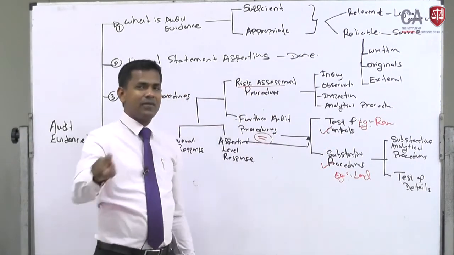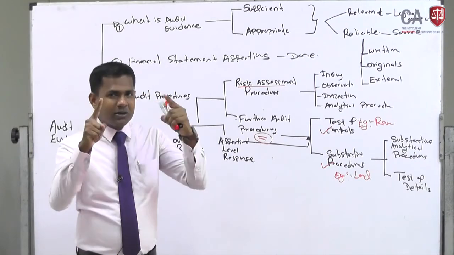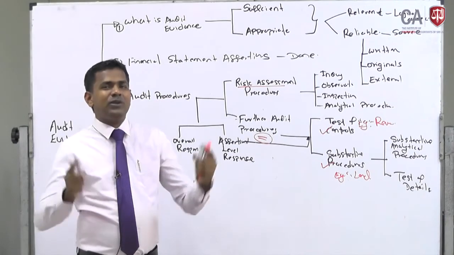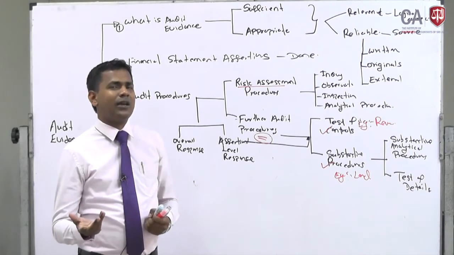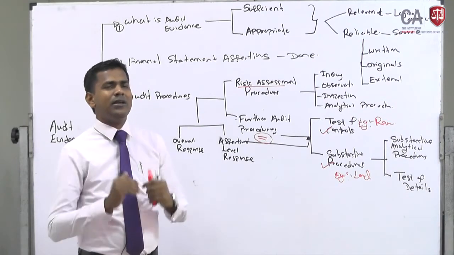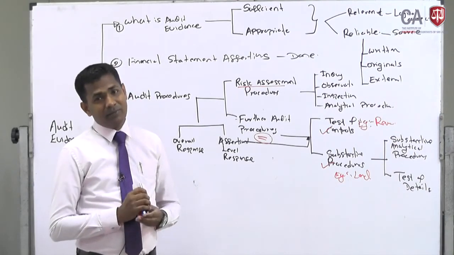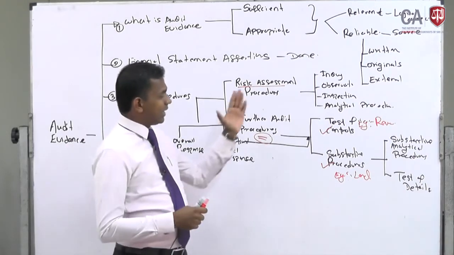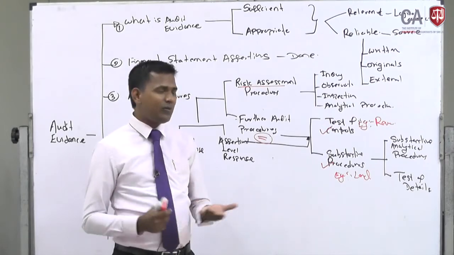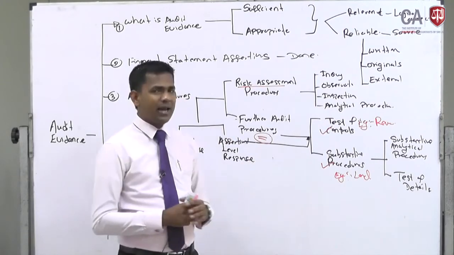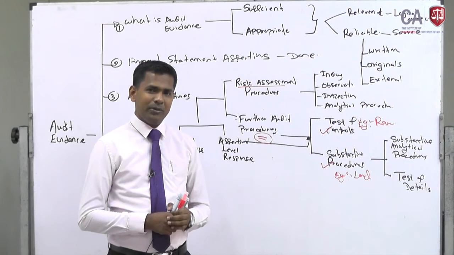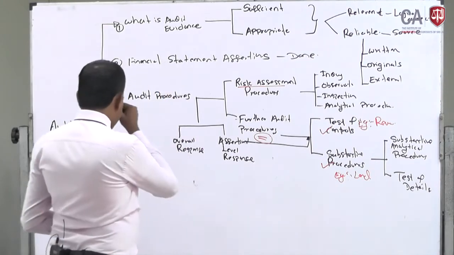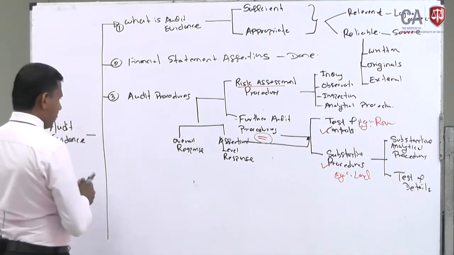The definitions are given in the study text. You should remember them, right? Because there is a possibility of questions on those things, because you are all learning BL5 auditing, this is the very first subject, auditing. So those definitions and one or two examples for each procedure and classification like this, you have to remember, right?